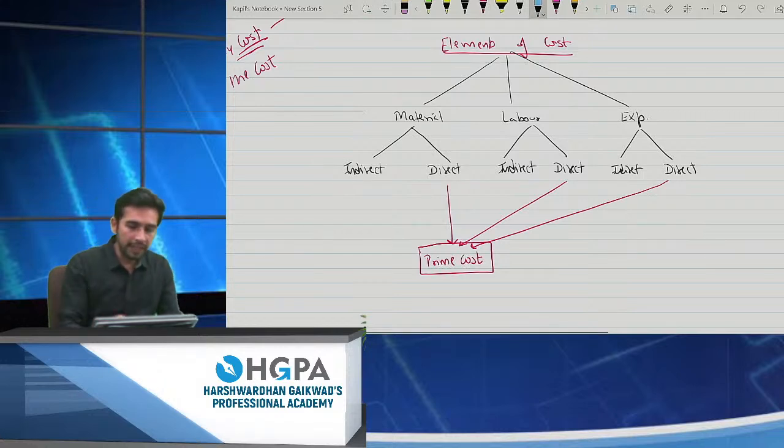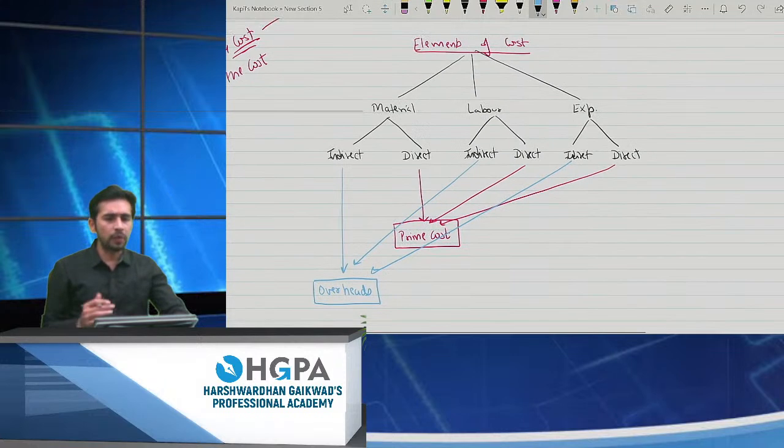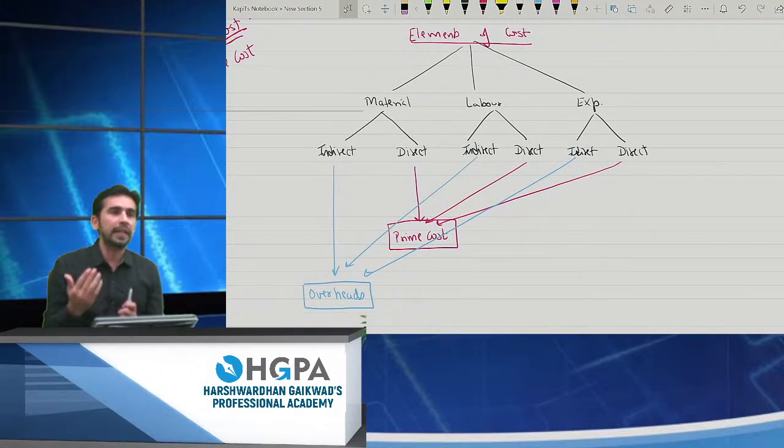And what about the indirect ones? What are indirect known as? Indirect are known as overheads. So these are the basic things which you should know, right? Although we don't have elements of cost in your syllabus, you don't have to study material, labor, expenses or overheads, because you have already learned them in your lower levels, right? Intermediate में already ये सब cover हो चुका है. What I want is you should know what the elements of cost are. So you have already learned material, labor, and expenses. All the direct portion goes one way, known as prime cost. All the indirect ones go one way, known as overheads, right? These are the basic things.